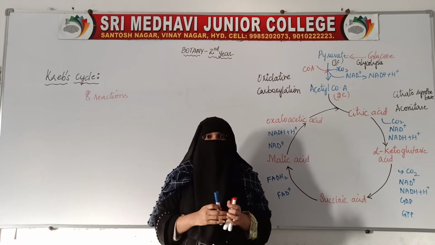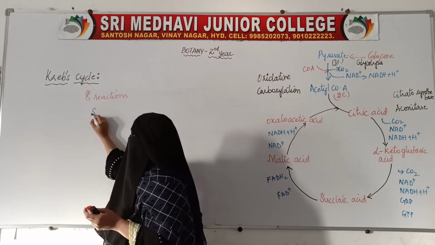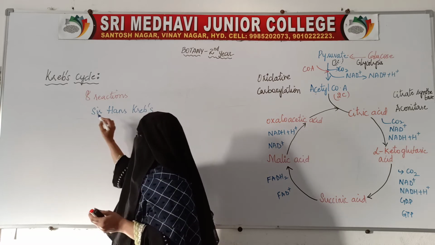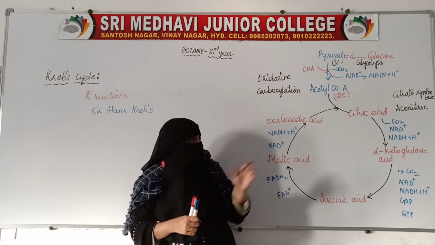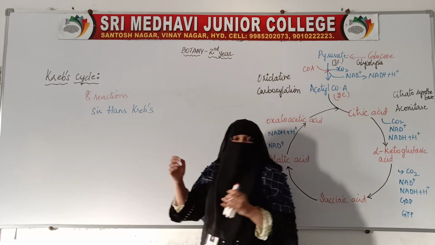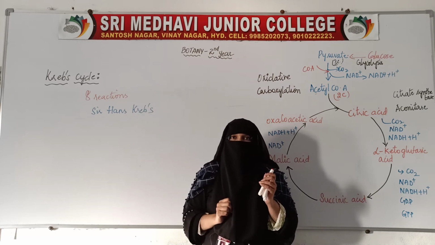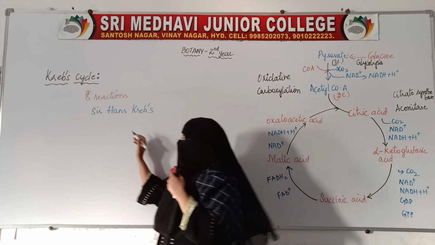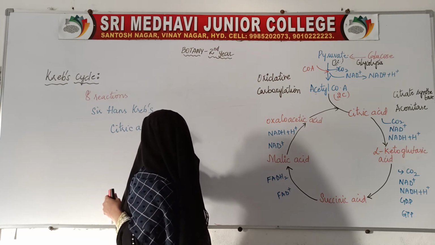This Krebs cycle was first discovered by the scientist Sir Hans Krebs. So he was the one who discovered this cycle. After the name of the scientist, this cycle is called the Krebs cycle. The Krebs cycle is also called the citric acid cycle.